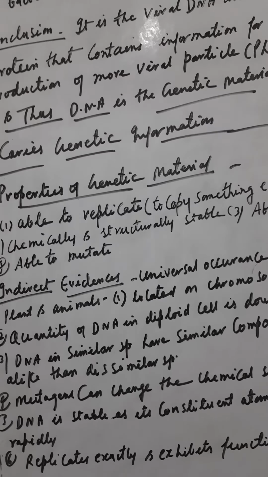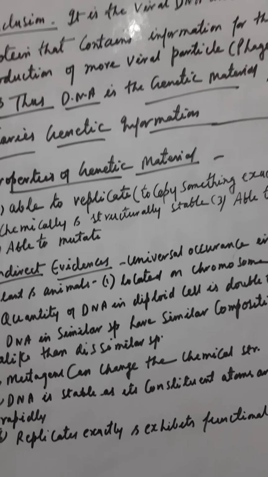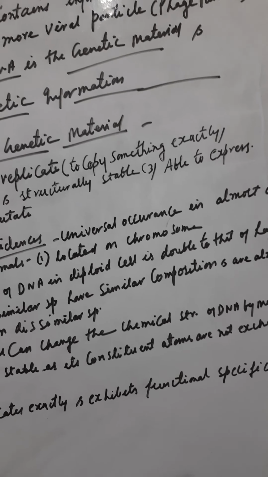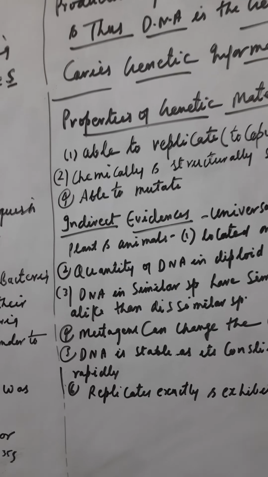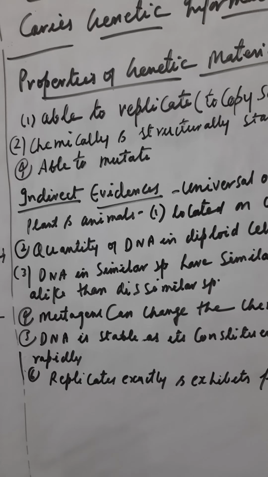It should be chemically and structurally stable, that is, almost no change in the structure, but it should be able to express itself in the next generation and also be able to mutate, so that there can be some genetic changes.